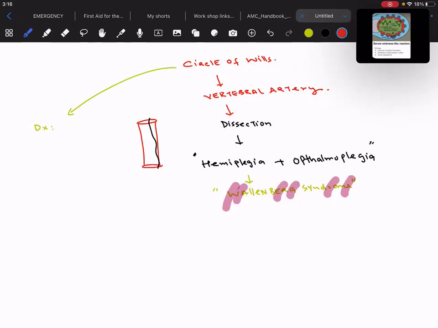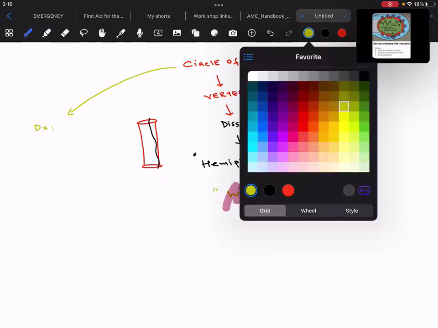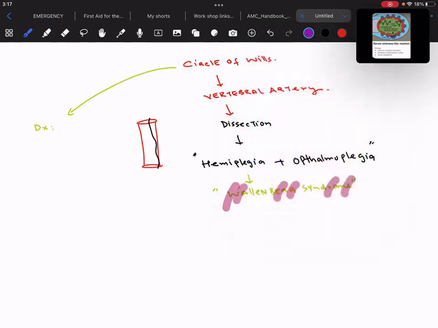Once you are done with Wallenberg syndrome, they will talk about the diagnostic part. For these patients who have features like hemiplegia, ophthalmoplegia with headache, you suspect that the patient is having Wallenberg syndrome, that is lateral medullary syndrome rather. Then diagnosis is of course done by CT angio or MR angio. I hope this is clear.